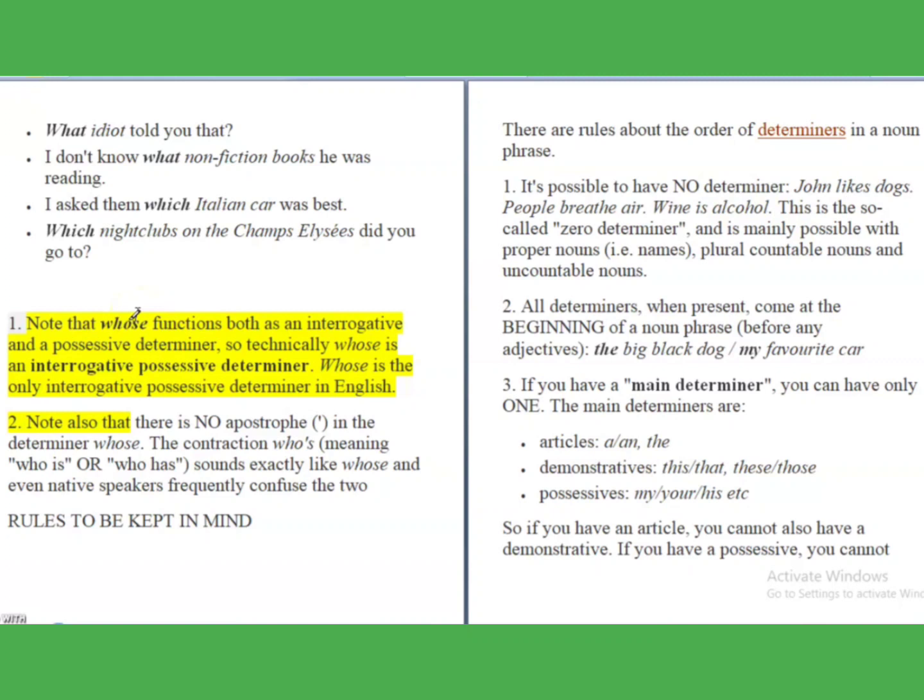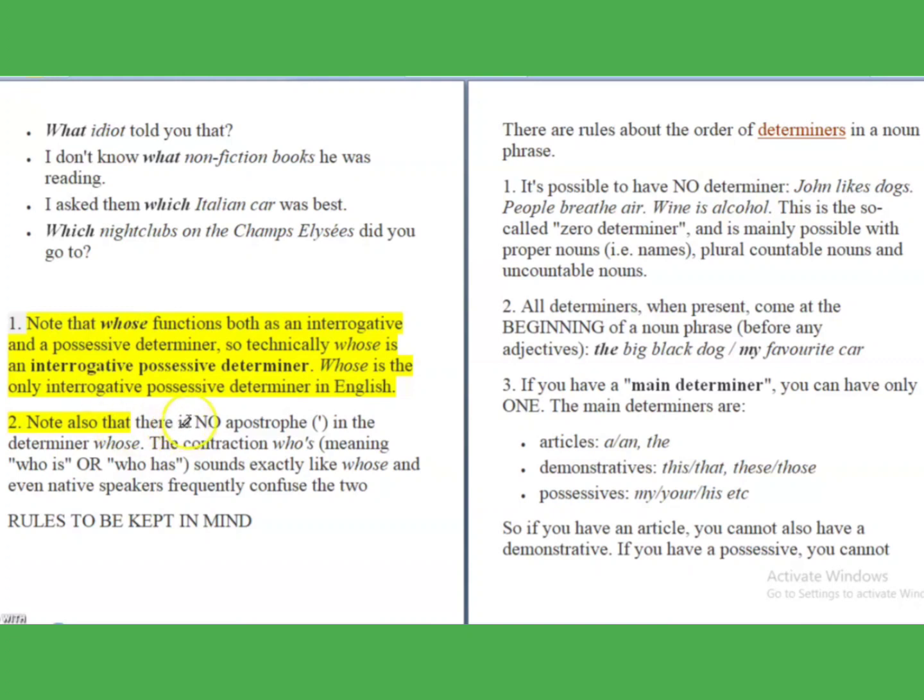note that whose is such a type of determiner. It can function both as an interrogative and as well as a possessive determiner. So technically whose is an interrogative possessive determiner. This is the perfect word given to whose, because whose is used both as an interrogative as well as a possessive. So whose is the only interrogative possessive determiner in English, and its function is that it can be used either as an interrogative or as a possessive determiner.